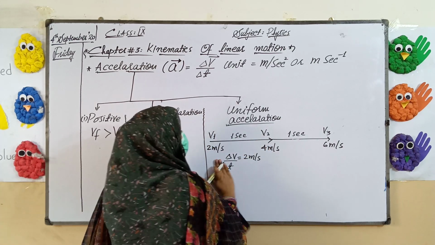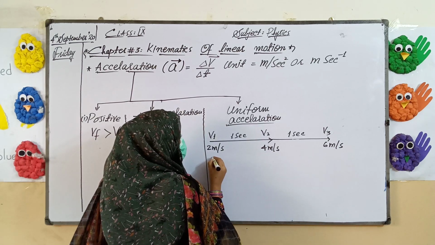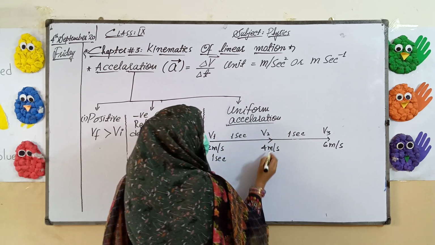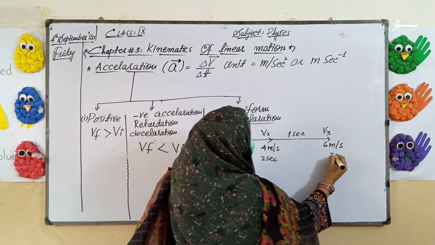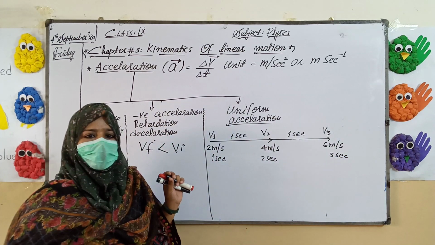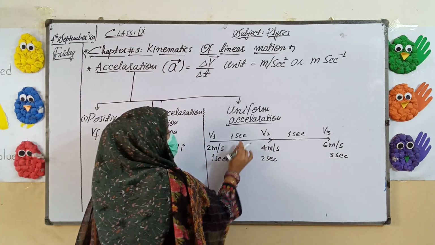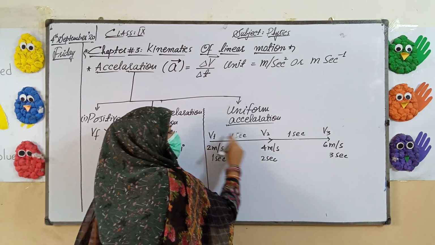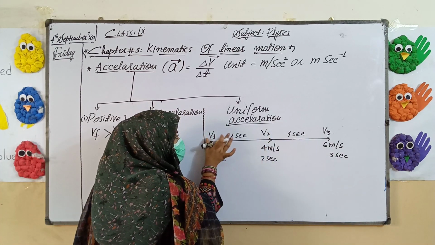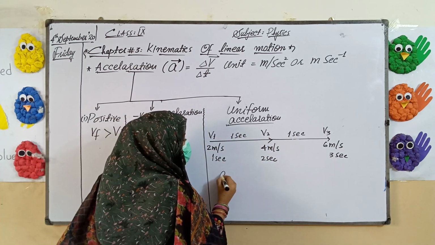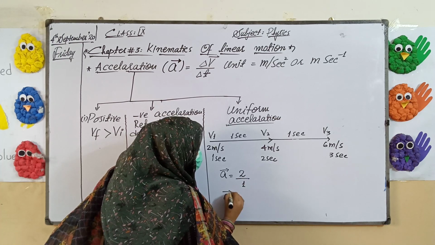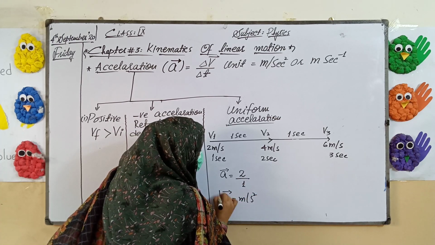Suppose I explain further: the time is 1 second when we started the first reading, here the time is 2 seconds, here the time is 3 seconds. You can see after every 1 second we noted the velocity. Now if I take the difference 2 minus 1, there will be 1, and 3 minus 2 will also be 1. So for the difference from V1 till V2, the acceleration will be 2 divided by 1, which equals 2 meter per second square,